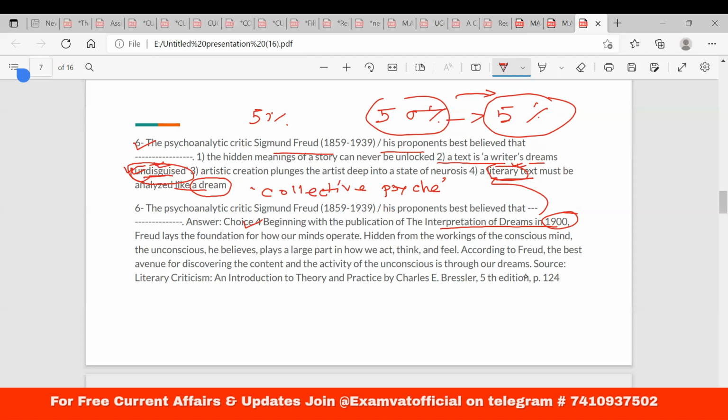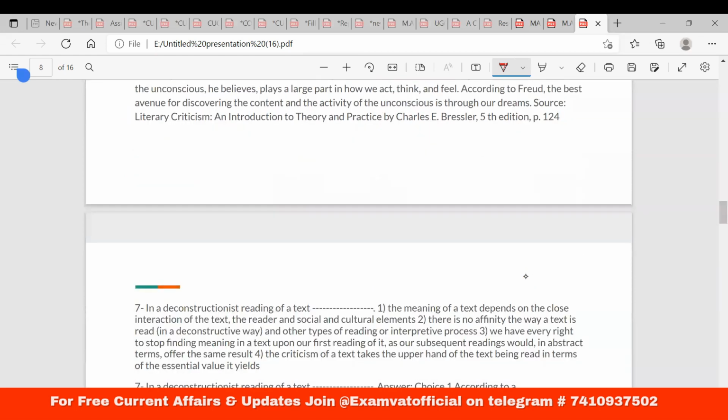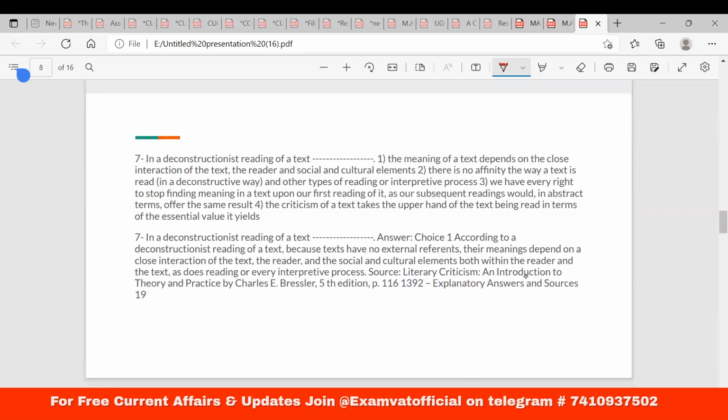Whatever you read, you read in a coded form. So that is still in a very disguised manner. And it's not a writer's dream, first of all, because the idea of authorship is still being omitted through psychoanalytic criticism when you say collective psyche. The subconscious is not the author's property. It is a collective psyche.